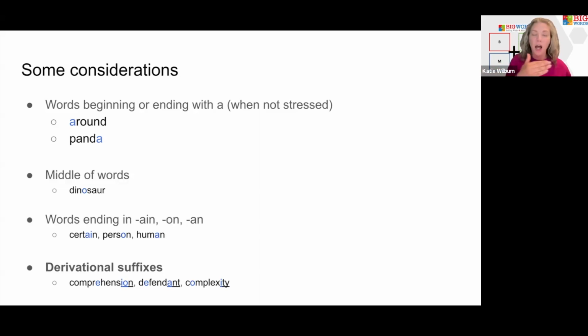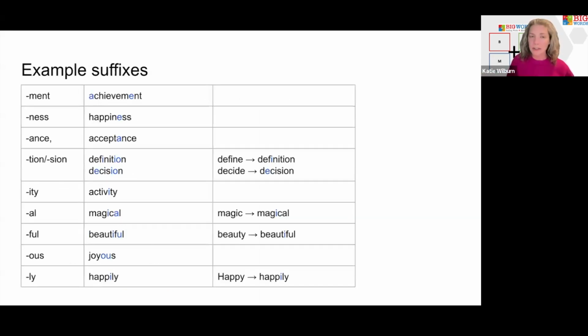Comprehension. You hear comprehension, right? Because there are lots of syllables. There are going to be multiple syllables that are not emphasized when we're speaking. Defendant. It's defend, but defendant. Complexity. Complex, complexity. So there's two things we really want to consider. One, how we're pronouncing the suffix, and two, how that suffix may influence our base word.